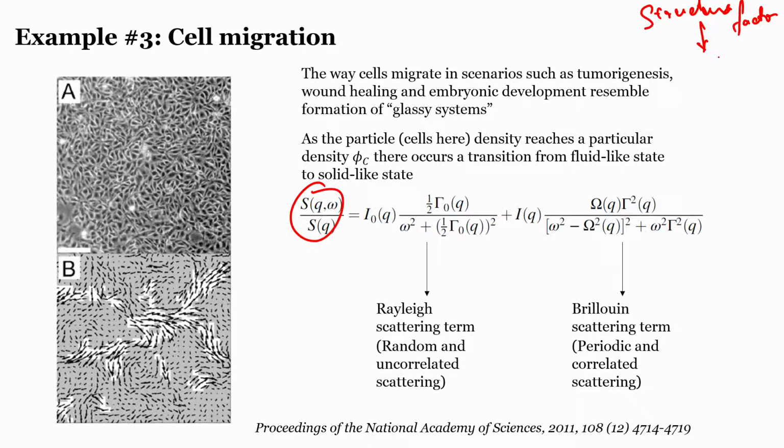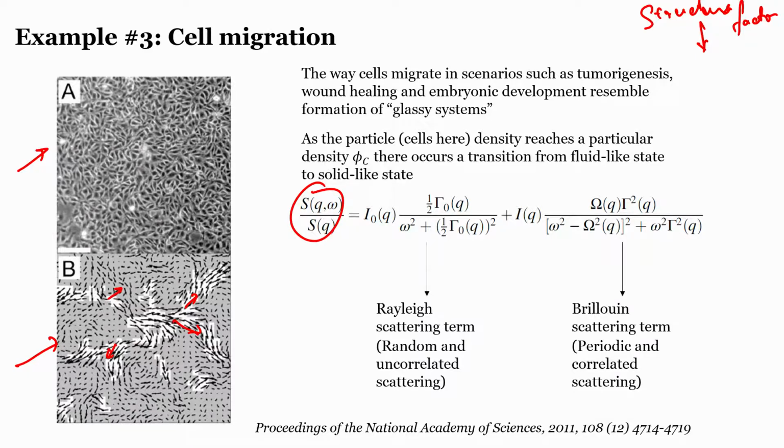So here are the two images. This is an actual image of the system, figure A, and figure B is a kind of vector representation of the cell movement. Figure B will give you a more intuitive understanding of how cell migration is happening, which is a still taken and shown in figure A. As we can see, this arrow is pointing in this direction, this arrow is pointing in this direction, and so on.